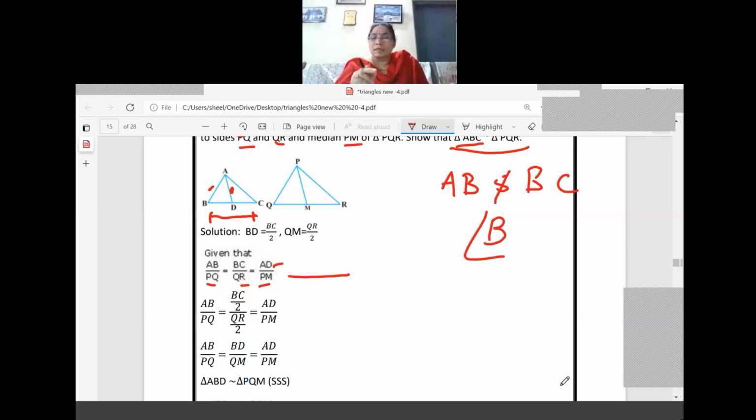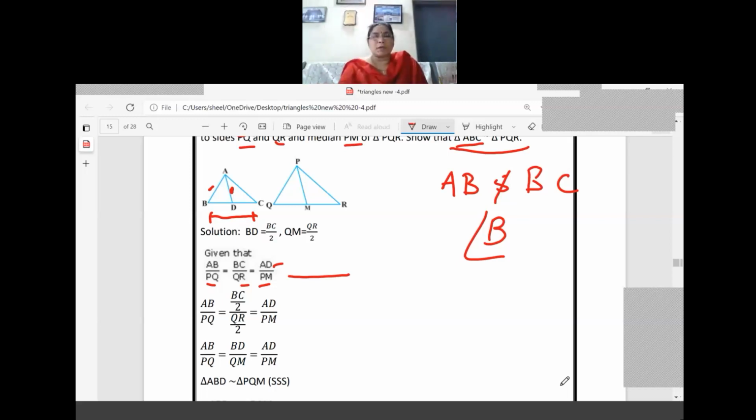First we have written what is given in the question, that the proportionality correspondingly whatever they are given, that is equation one we can see, AB by PQ equal to BC by QR and AD by PM. We need triangle ABC similar to triangle PQR, so that we need angle B there. Then only SAS criteria we can apply. Otherwise, one more side we should get. A side is not possible here, so only the included angle is possible.